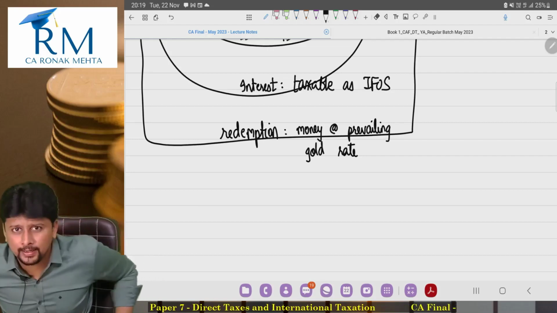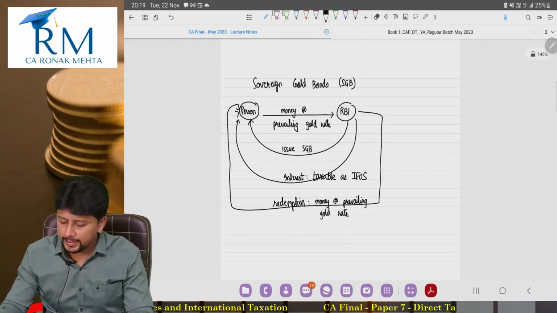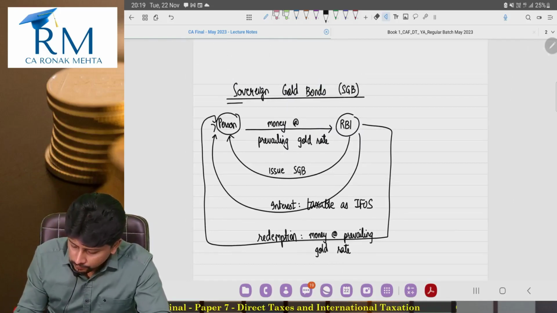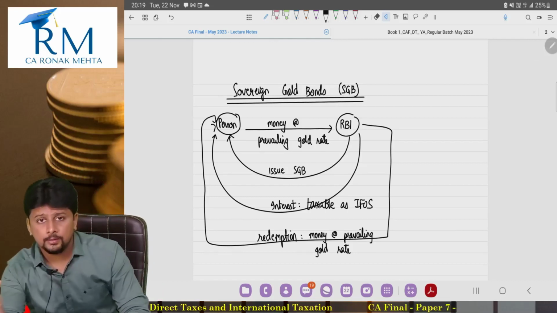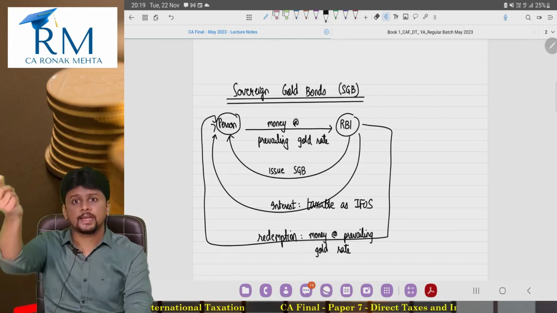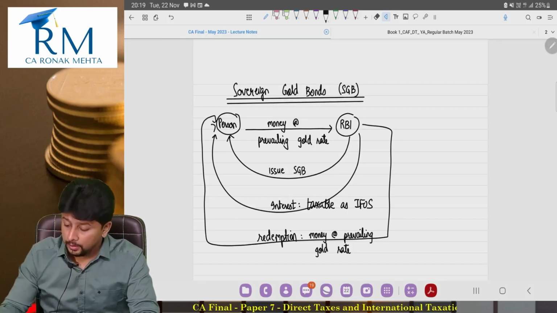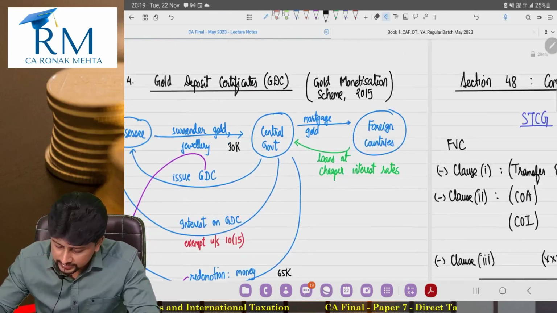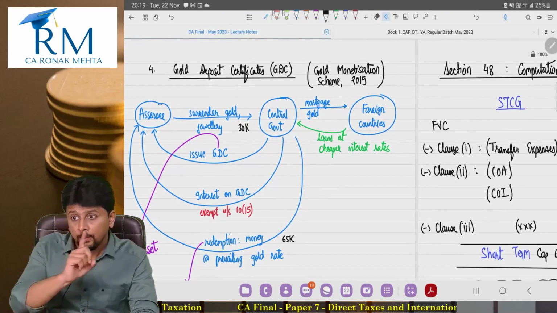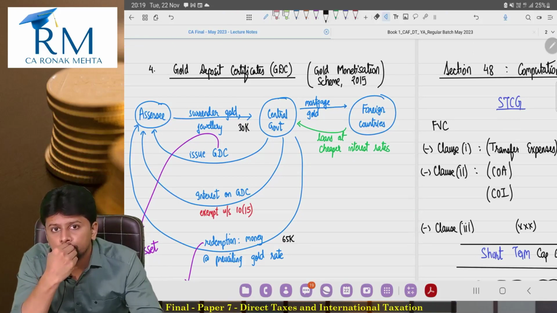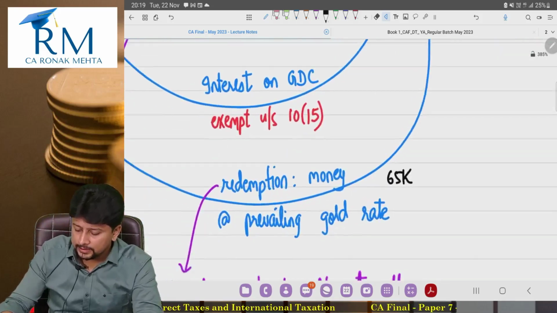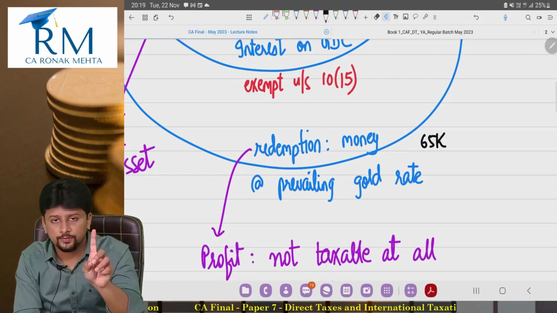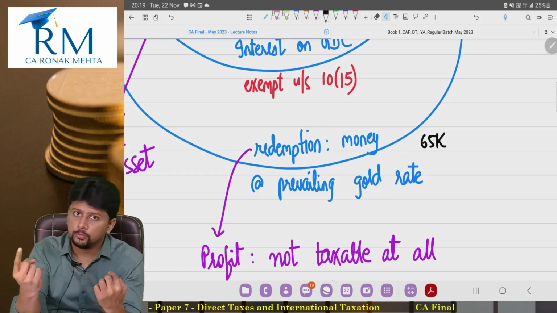We've seen something like this today, haven't we? Look at the diagram carefully. In sovereign gold bonds, you are paying money at the prevailing gold rate, and on redemption, you are getting money at the prevailing gold rate. Where we earlier saw this was gold deposit certificate, a similar diagram, but there you were surrendering gold, and on redemption you were getting money at the prevailing gold rate. So the event of redemption is common. Gold deposit certificate, you get money at prevailing gold rate. Sovereign gold bonds, you get money at prevailing gold rate.